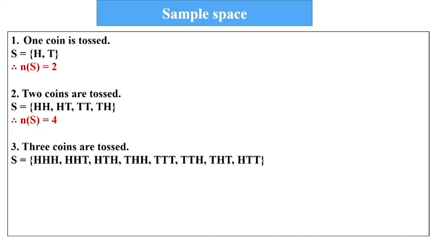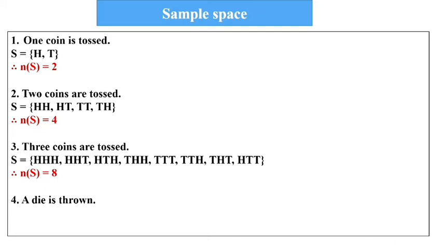Now all 3 coins tail, tail, tail, tail, head, tail, head, tail, and head, tail, tail. It means the total possibility, the number of samples, is 8. If 1 coin is tossed, the samples will be 2. If 2 coins are tossed, the samples will be 4. If 3 coins are tossed, the samples will be 8.